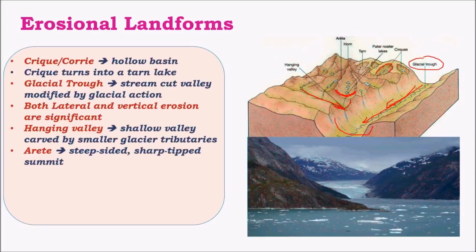And arete is a ridge which is formed due to erosion on both sides of the peak or ridge. As erosion becomes intense in both these regions, they take out a lot of alluvium or silt in the form of glacial debris, and the center region, which is not eroded, remains in the form of a ridge, which is called an arete. And when this arete is eroded on multiple sides, it gives rise to a structure called a horn, which resembles a peak.